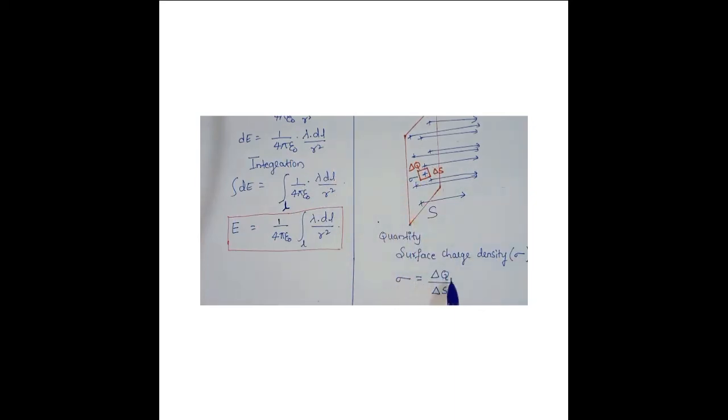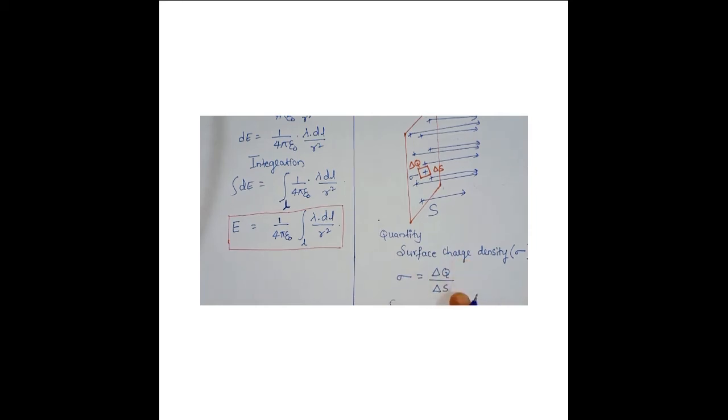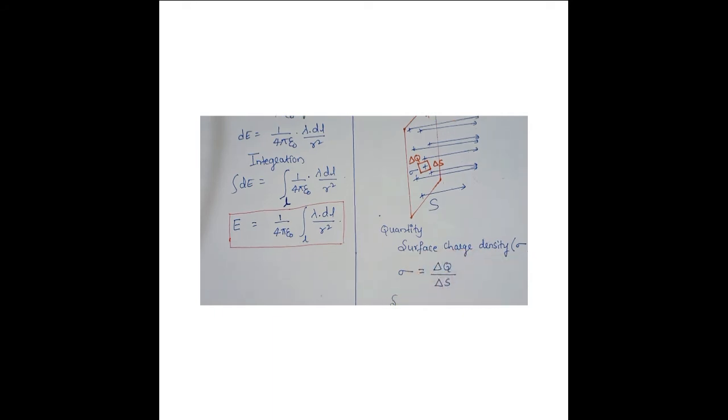Sigma is equal to delta Q by delta S. You can write the definition also: charge per area is called surface charge density. Its SI unit is coulomb per meter squared, C m to the power minus 2.